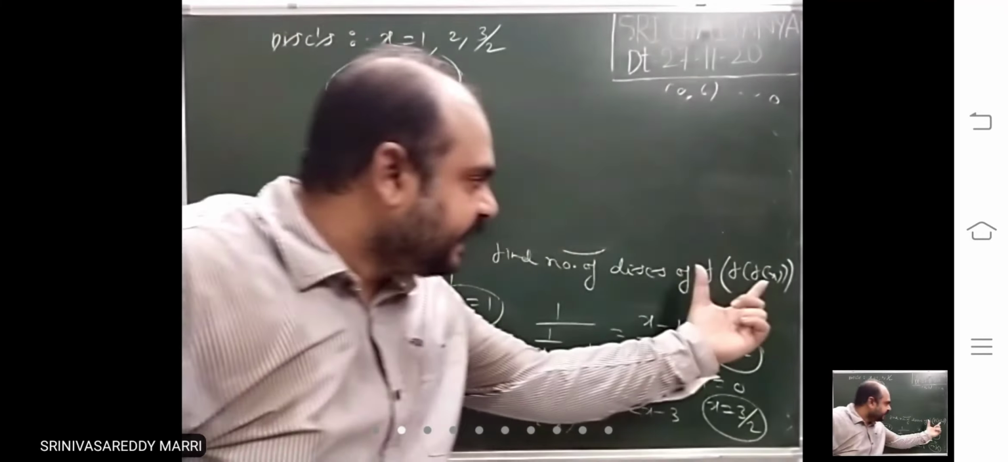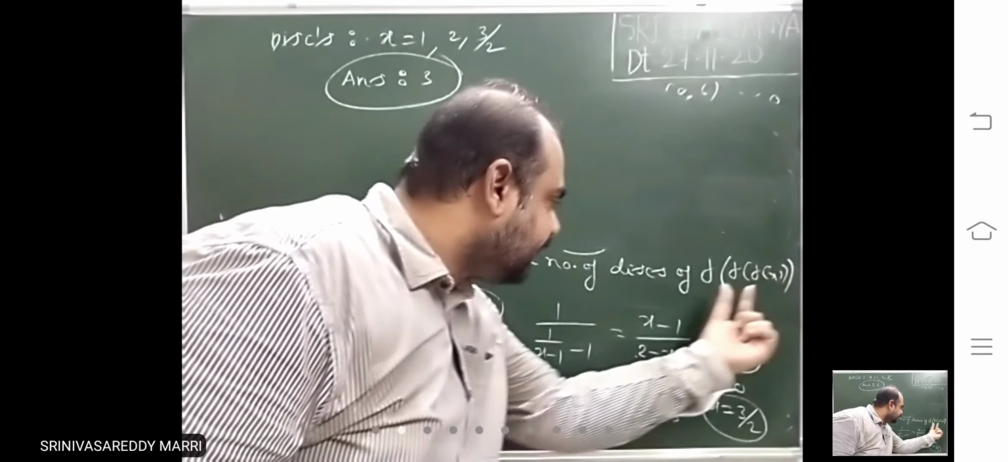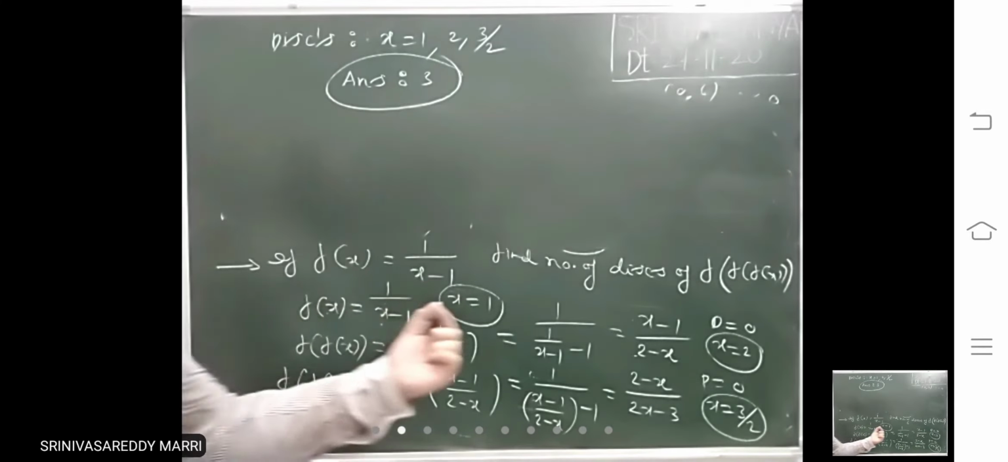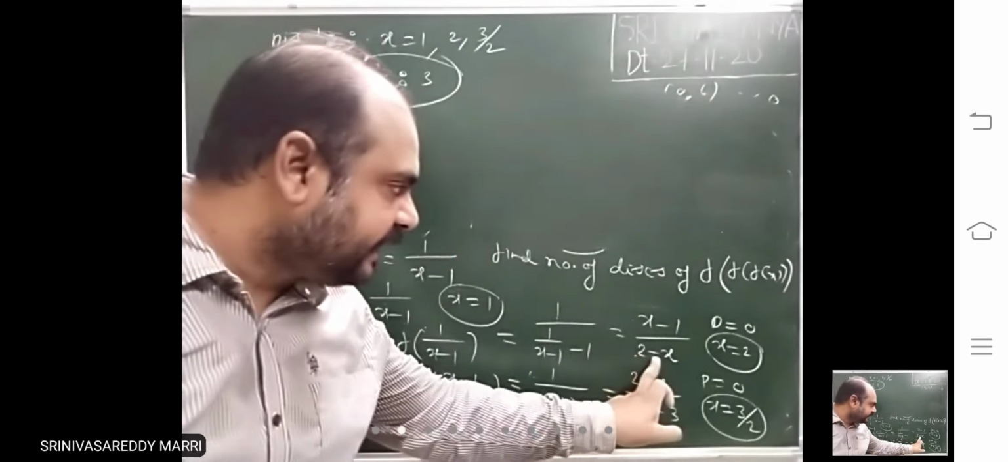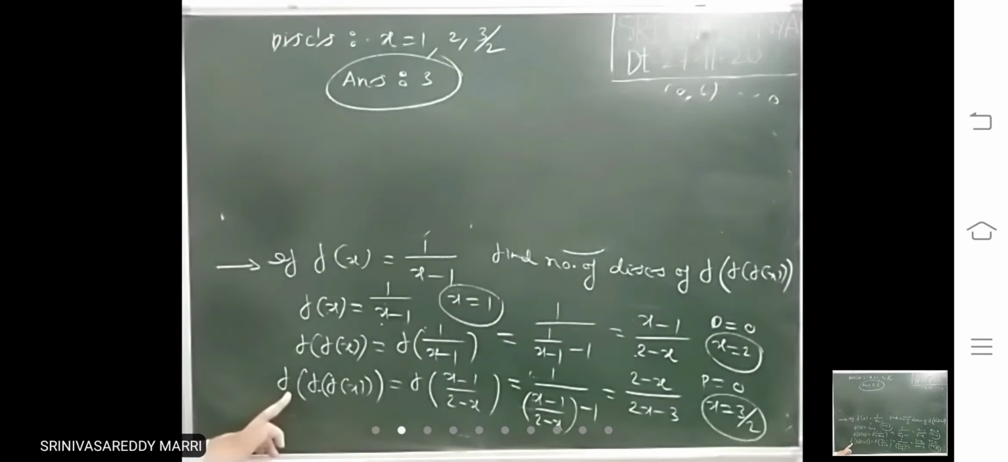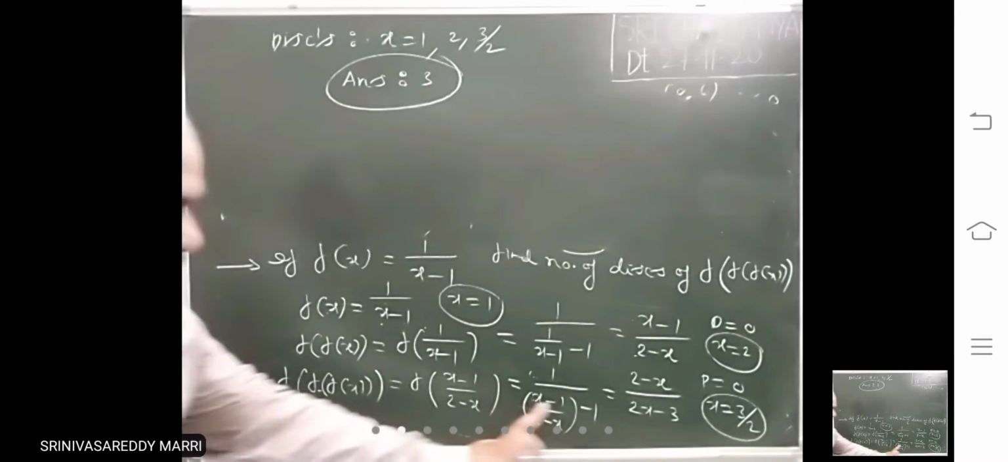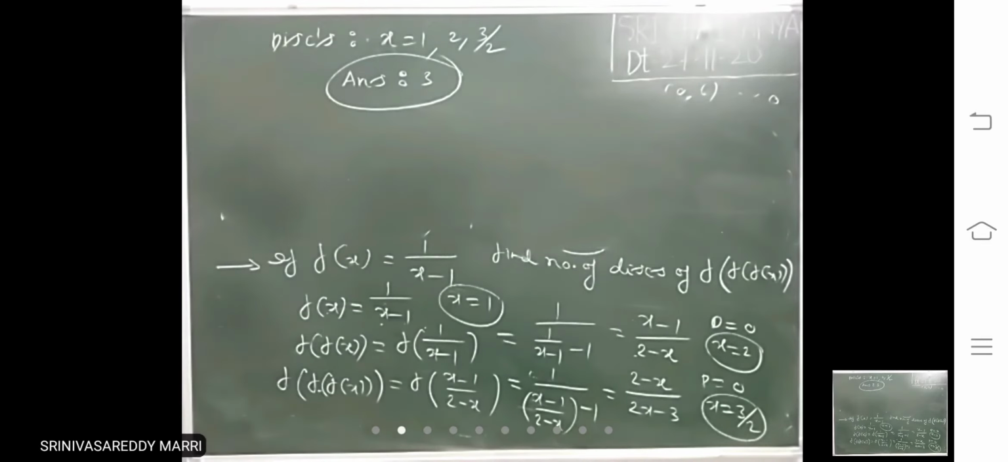Like that, it is simple. First take the last f of x, denominator equal to 0. Next add one more, calculate this, denominator equal to 0, x equal to 2. Next add one more, calculate this, denominator equal to 0. That means 3 discontinuities will be there. Look at next.